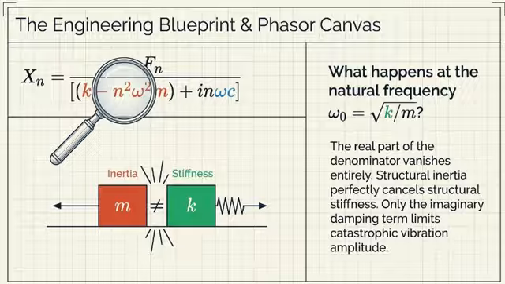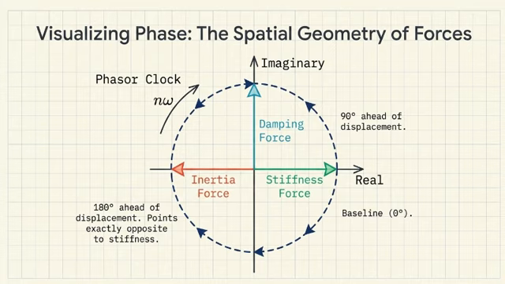Yes. And the source material emphasizes that we shouldn't view this delay merely as a few milliseconds of lag time. We need to visualize it as a physical spatial angle on a geometric wheel. The phasor diagram. Exactly. Engineers call it a phasor diagram. I really love when math turns into physical shapes. Let's build this wheel. If we are looking at this phasor diagram, we start with the simplest force, stiffness.